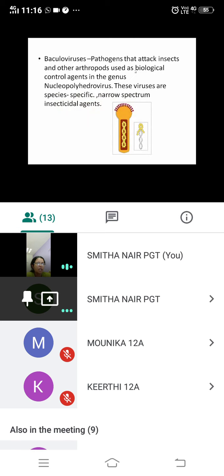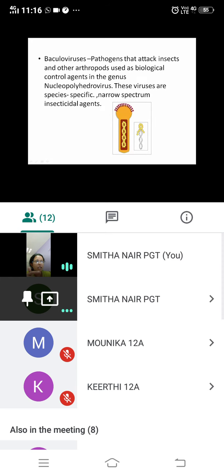Again, another biocontrol agent is Baculoviruses. Baculovirus is again a biocontrol agent. What do they do? They are pathogens that attack insects and other arthropods, used as biological control agents. So they are attacking insects and arthropods. Baculovirus will attack insects and arthropods and kill them, and they will act as biocontrol agents.